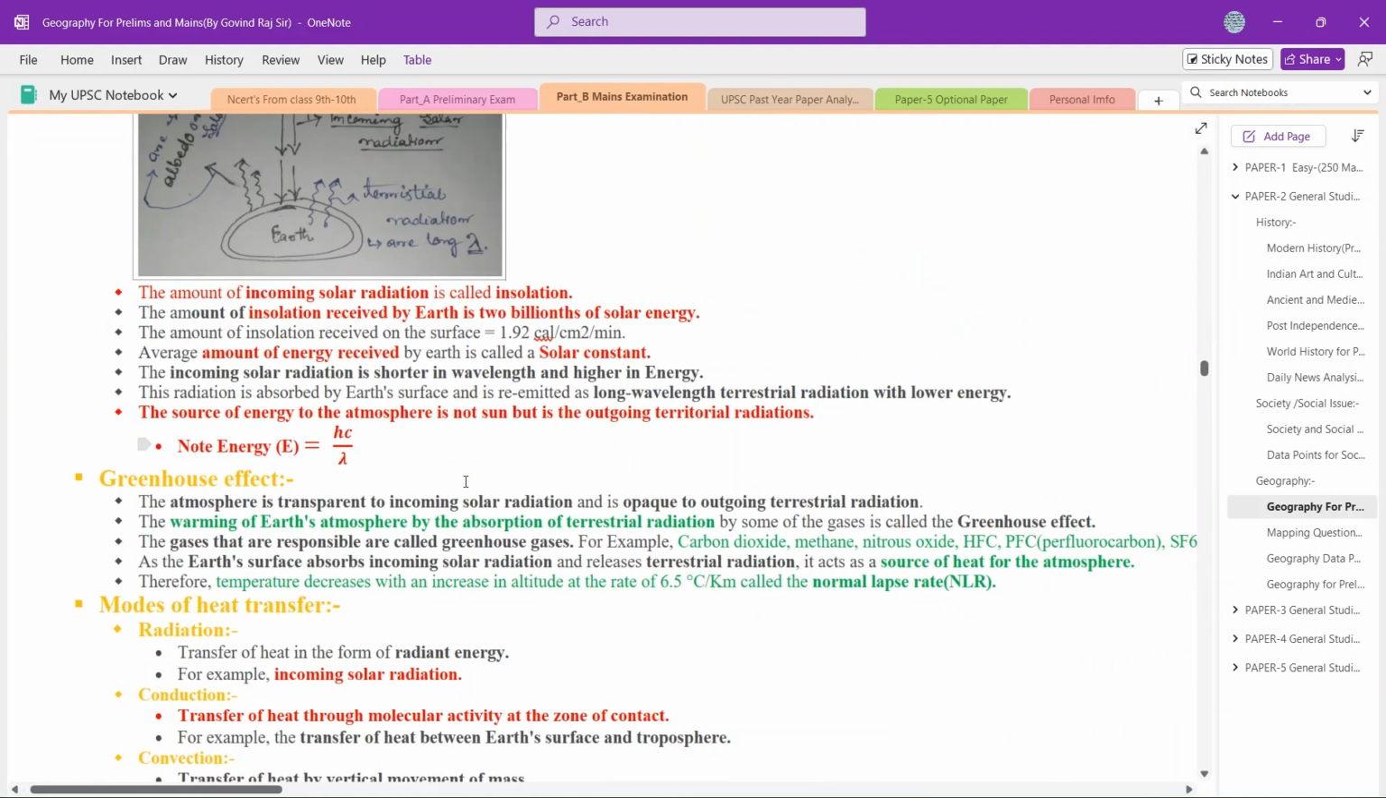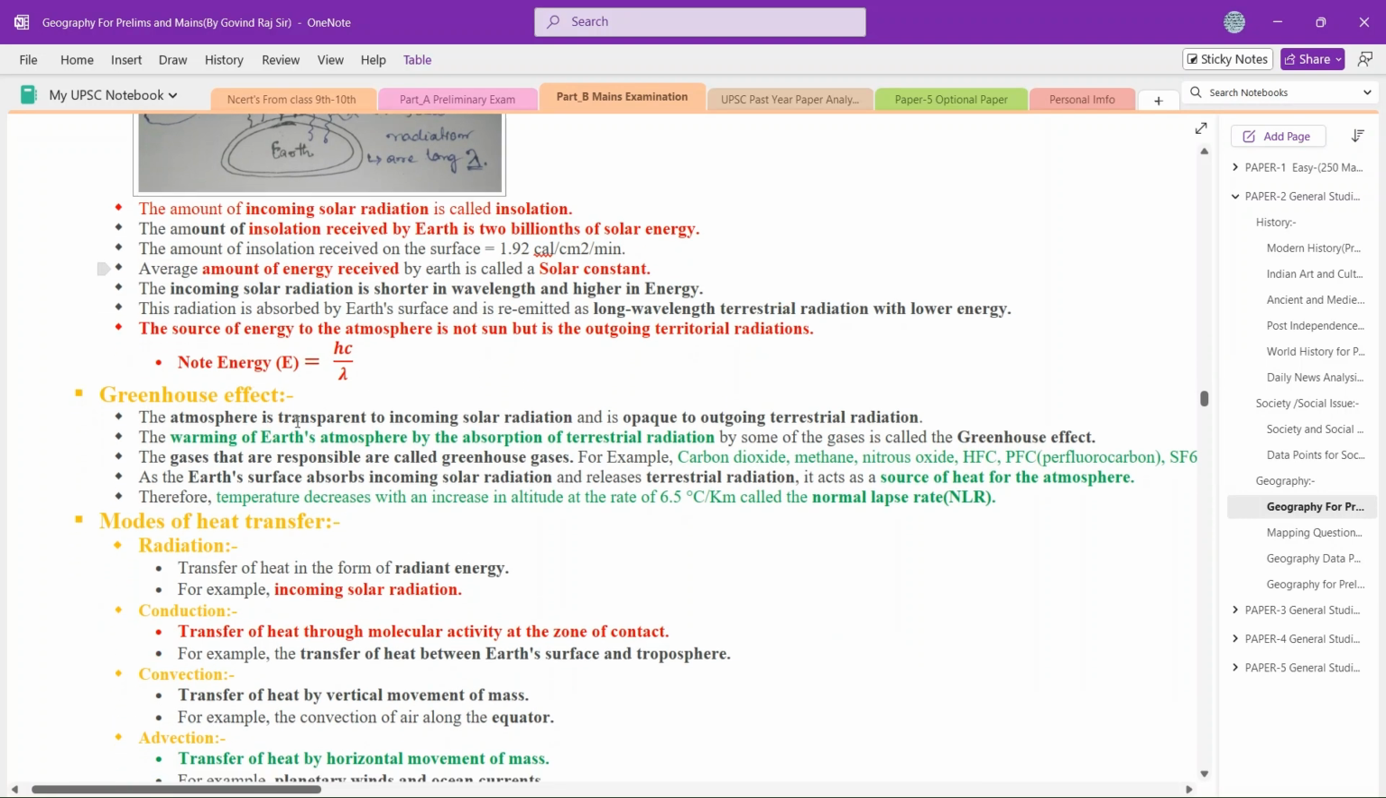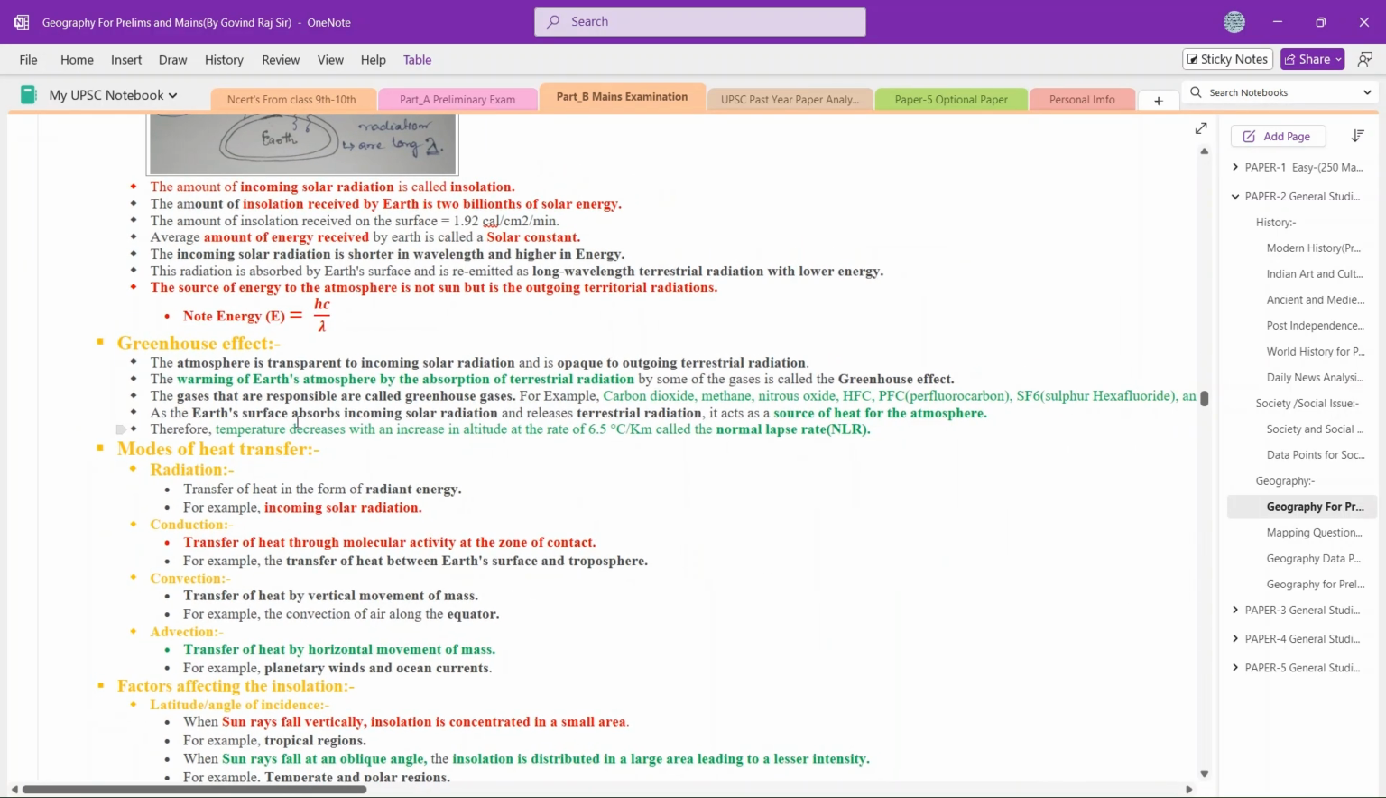After that, you can go through how the amount of incoming solar radiation is called insolation and all those things. After that, we have the greenhouse effect. We can say that the atmosphere is transparent to incoming solar radiation, transparent because the energy is more. If the energy is more, they can penetrate easily through the gases or whatever comes in front of them.